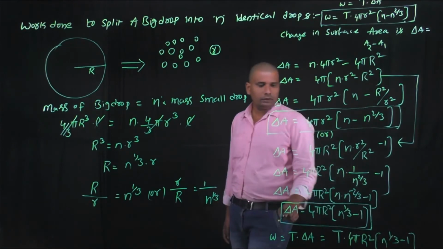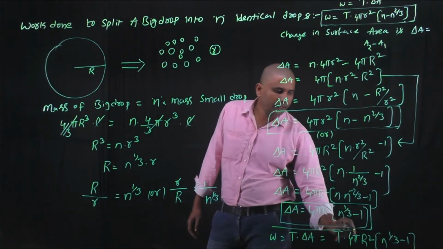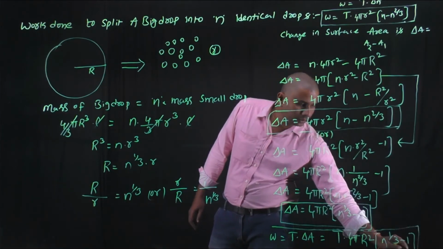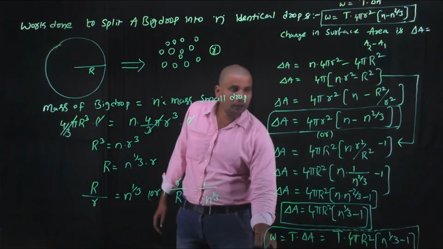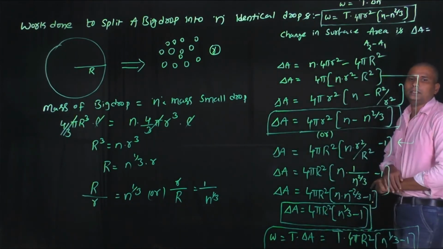This is the formula for the work done in terms of radius of the big droplet, and this is the formula for the work done in terms of radius of the small droplet.